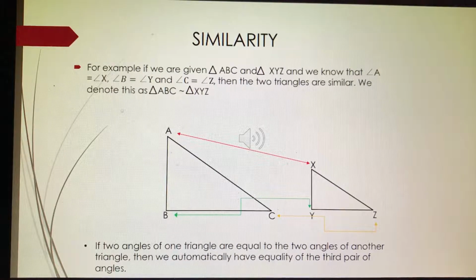If two angles of one triangle are equal to two angles of another triangle, then we automatically have equality of the third pair. What I'm saying is, if you know that two angles of one triangle are equal to two angles of another triangle, then it is automatic that the third angle in the first triangle is equal to the third angle in the second triangle.